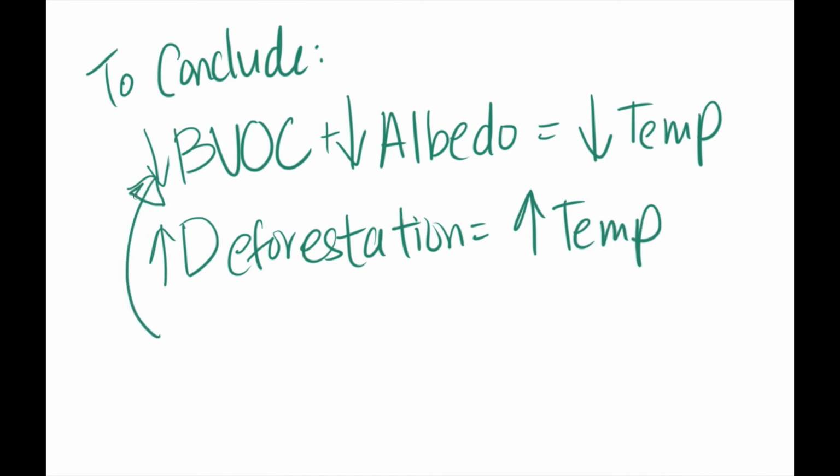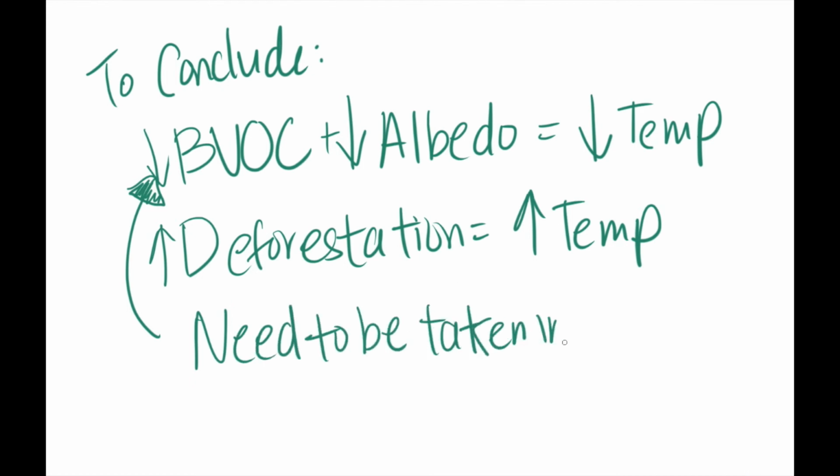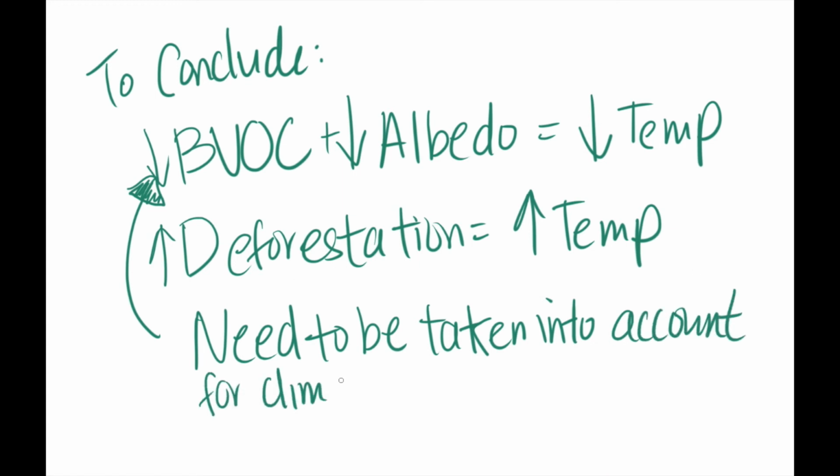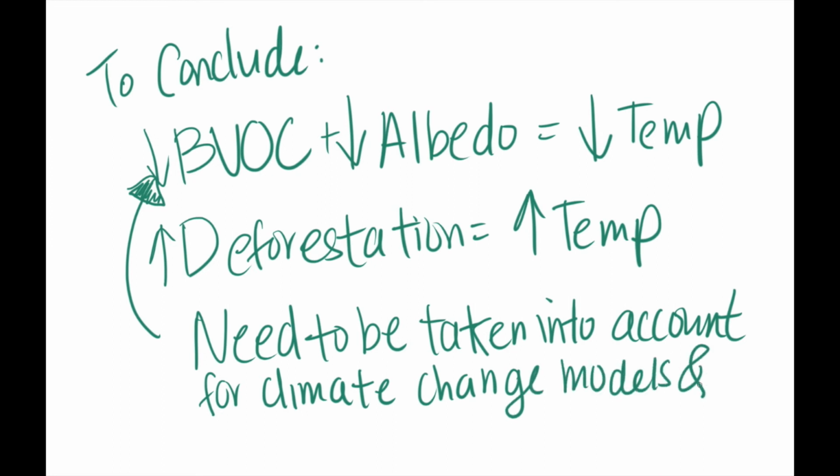The reason why this topic is important is because most climate change models today do not take into account the reduced BVOC emissions of cropland. These cooling effects can actually have a large impact on Earth's climate and can reduce Earth's average temperature by 0.1 degrees Celsius. To conclude, replacing forests with croplands produces many different effects that both cool and warm the climate at the same time.